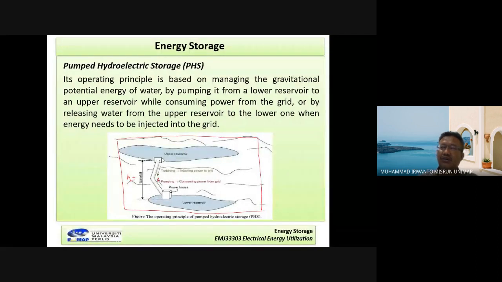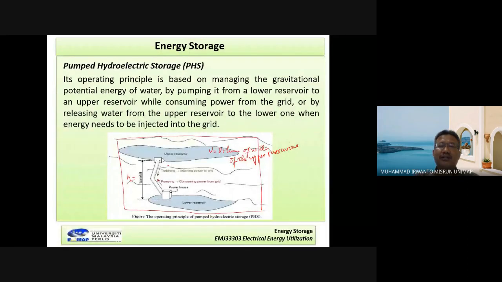And then also in here, the upper reservoir has volume, the volume of water of the upper reservoir. Now, energy can be obtained from this system.